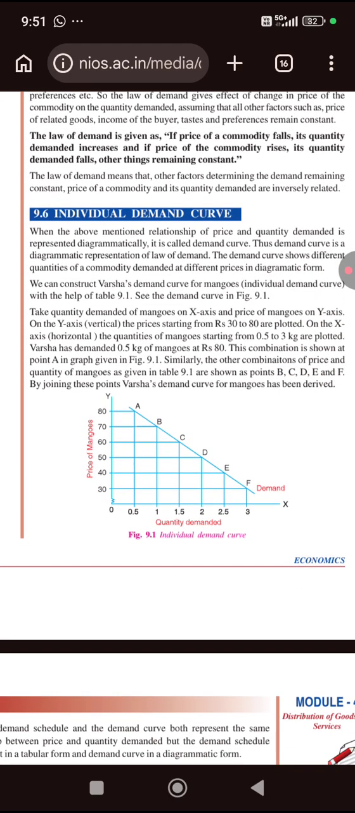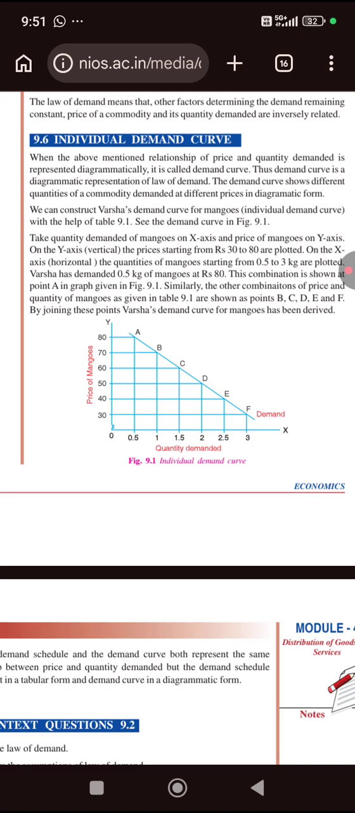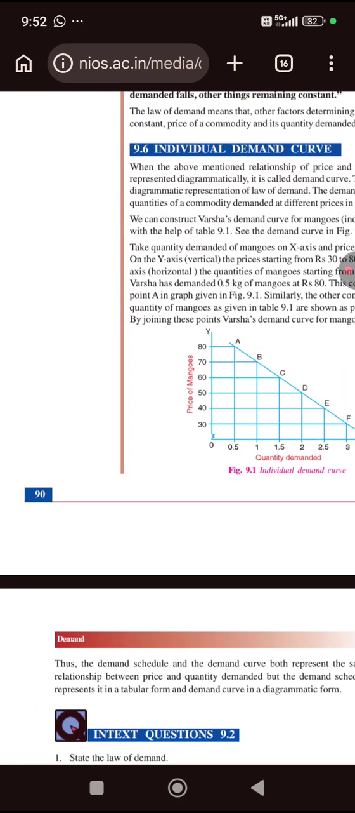Individual demand curve, 9.6. When the above mentioned relationship of price and quantity demanded is represented diagrammatically, it is called a demand curve. Thus, the demand curve is a diagrammatic representation of the law of demand. The demand curve shows different quantities of a commodity demanded at different prices in diagrammatic form. We can construct Varsha's demand curve for mangoes, the individual demand curve, with the help of table 9.1. See the demand curve in figure 9.1, at the bottom of page 90.